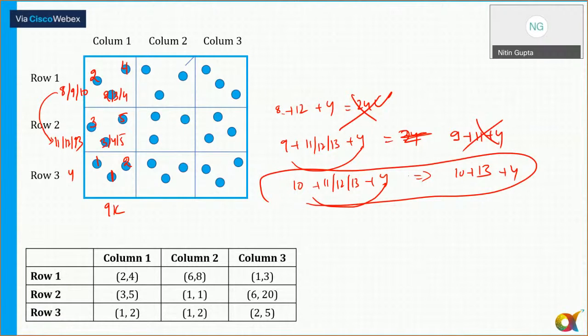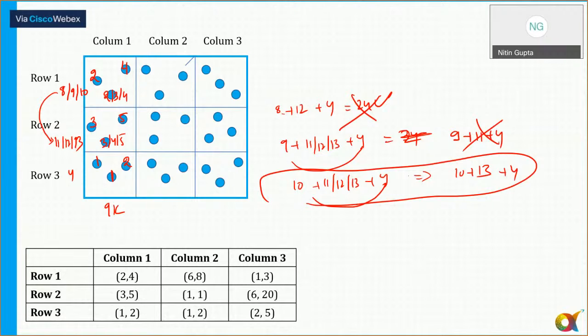Am I audible? Can you all hear me? Santosh and Damini and Tanya, can you hear me? Yes, 24 is not a multiple of 9, so we can. So there is only one combination. Yes or no?